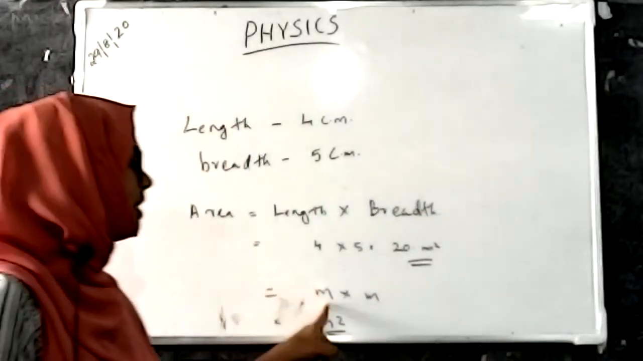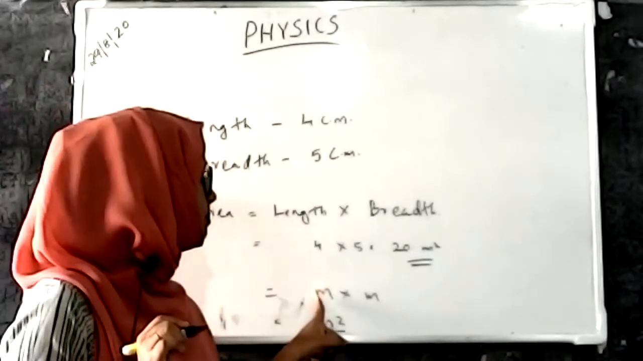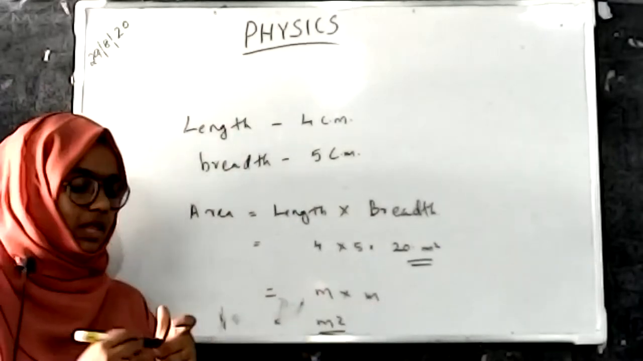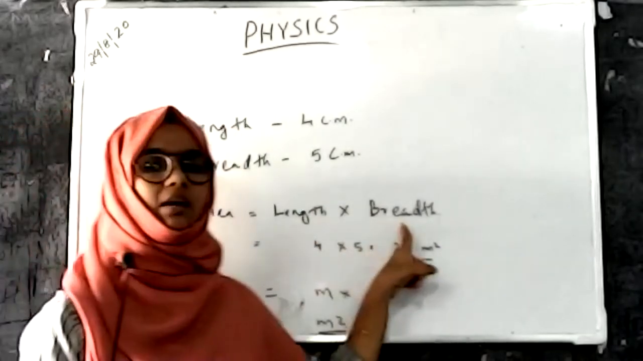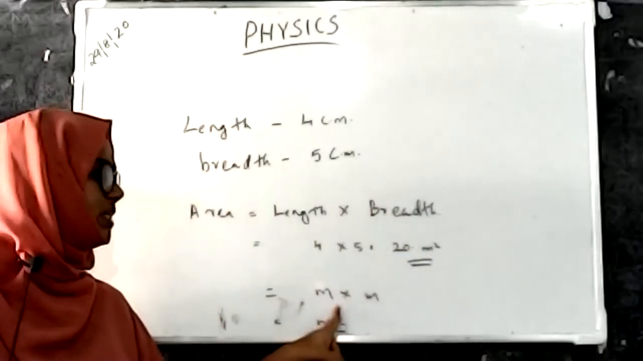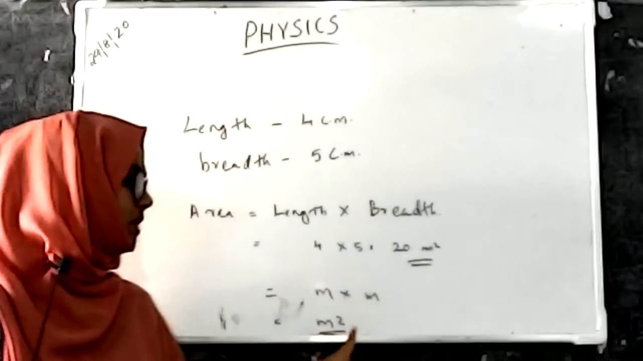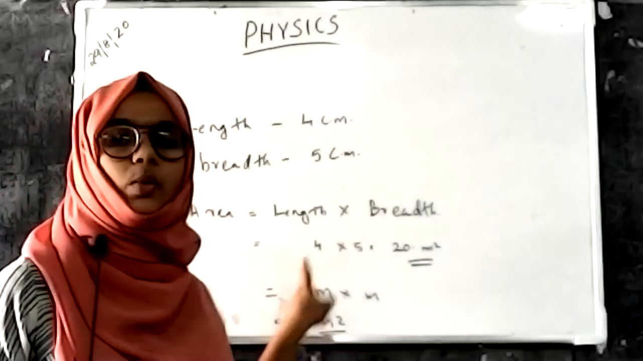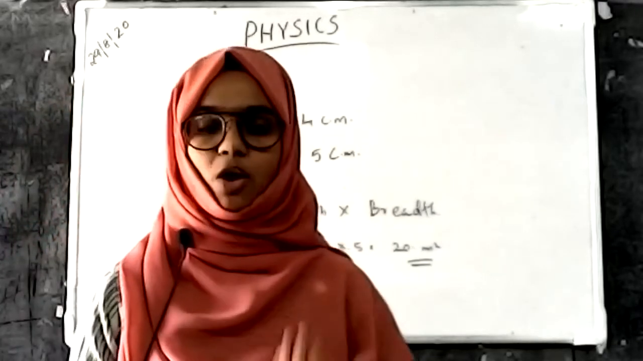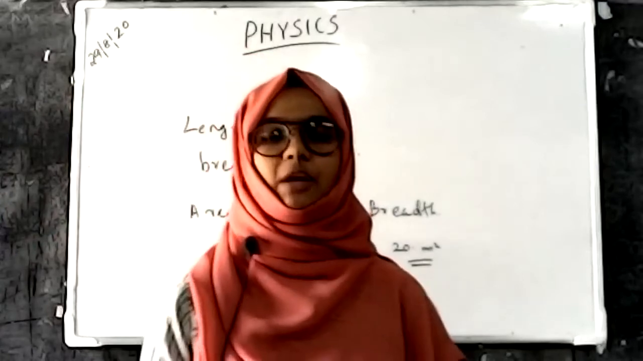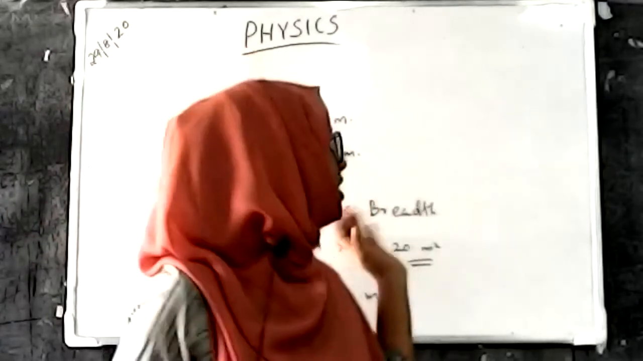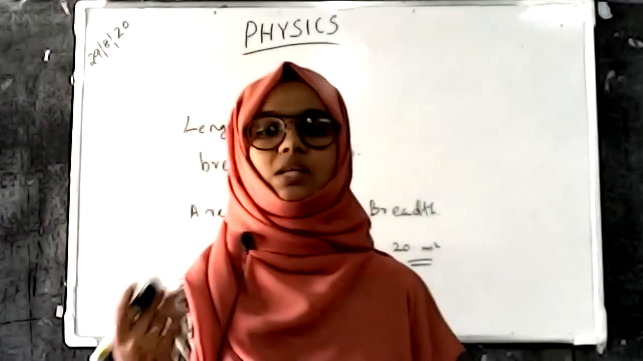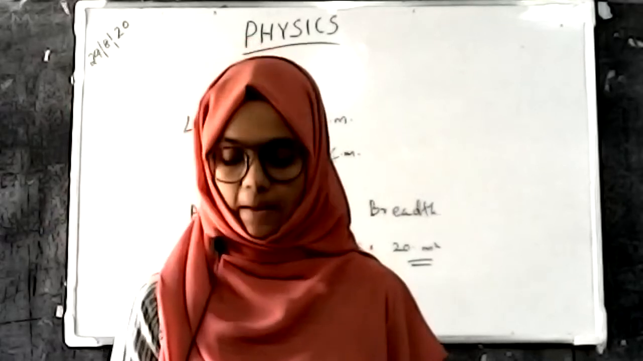So meter is a fundamental unit. Here length and breadth are both lengths, so their fundamental unit is meter. And meter into meter, we get a meter square unit that is derived from the fundamental unit of length. So there are some quantities whose units come from fundamental units. All of the derived units come from fundamental units, and those units are known as derived units.